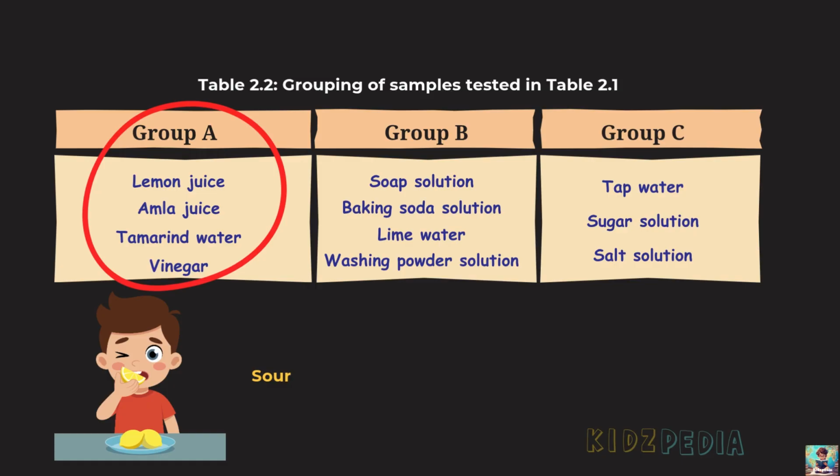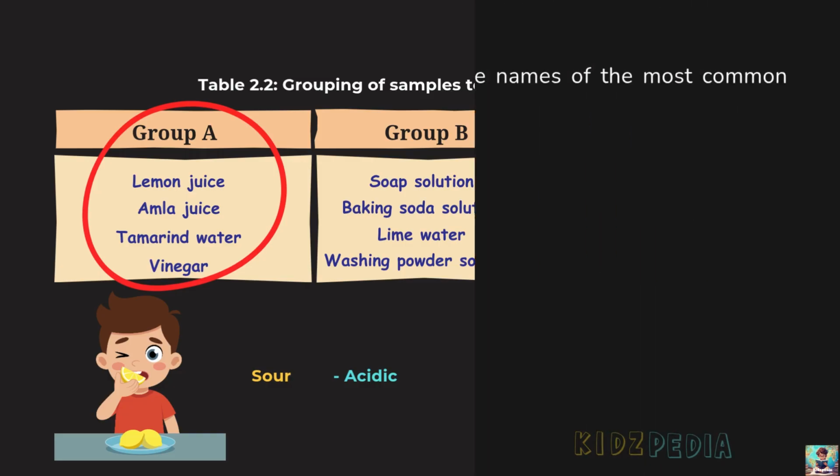Substances that taste sour generally contain acids and are therefore acidic in nature. So, sour taste is one of the common characteristics of acidic substances. Also, remember that we should never taste an unknown substance to find out whether it is acidic or not. Scientists use safe methods and indicators such as litmus paper to test substances. Therefore, do not taste anything unless you are specifically told it is safe to do so.